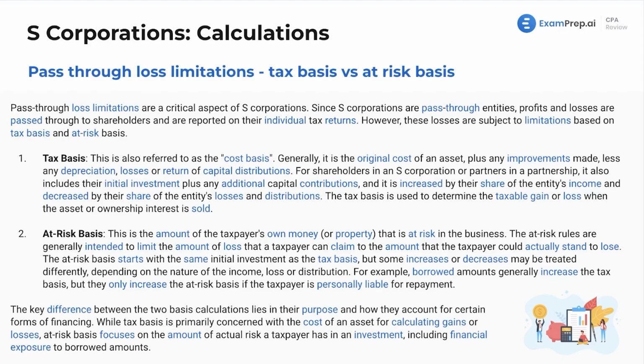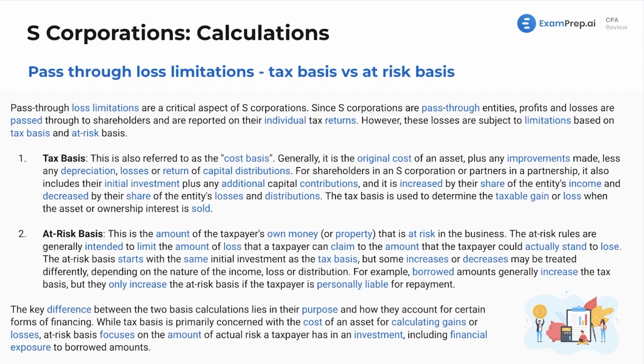Now I'm actually going to read the paragraph, and I'll give many examples because it's super important. Make sure you know it for all of these topics. Now, this is the amount of the taxpayer's own money or property that is actually at risk in the business. The at-risk rules are generally intended to limit the amount of loss that a taxpayer can claim to the amount that the taxpayer could actually stand to lose.